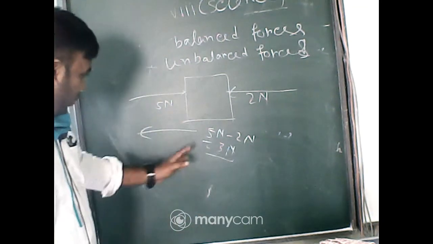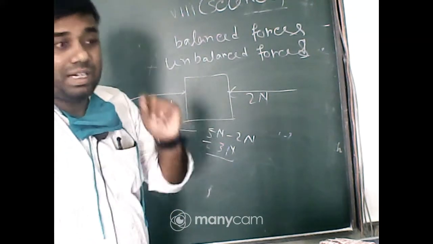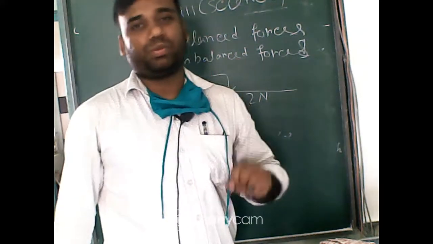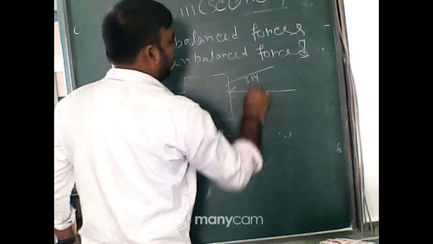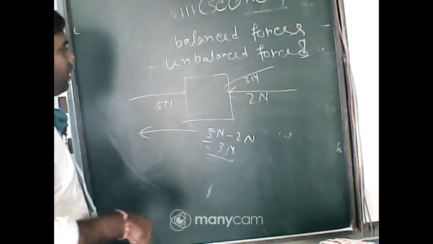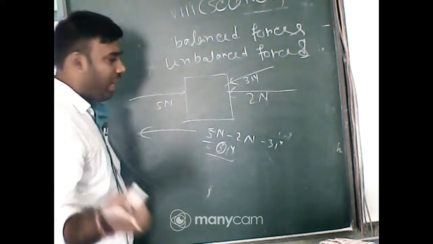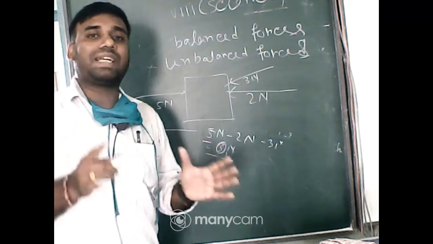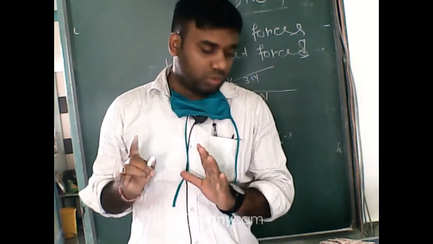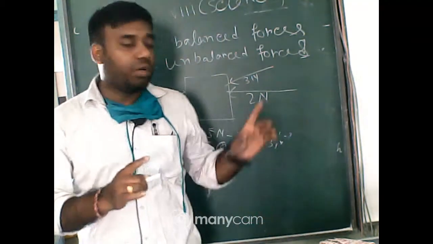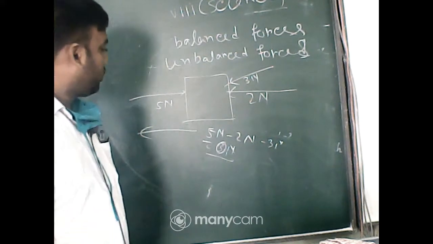Got it? Now if the resultant force is 0, that is balanced force. For an example, another force of 3 Newton is applied here, so also minus 3 Newton. So it is 0. What will happen? The box will remain at the same position. It will not move to any side.